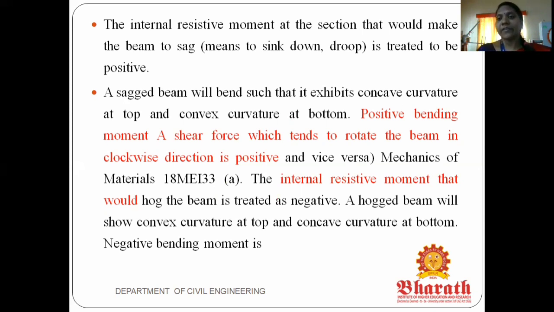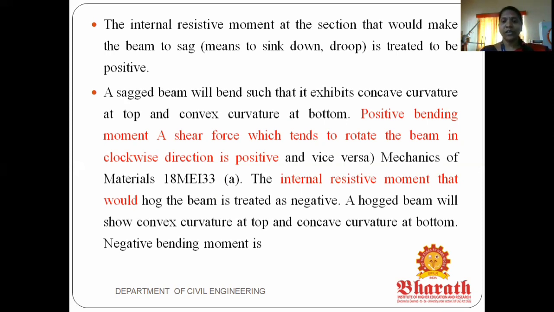In the previous slide we discussed the positive and negative shear force. Here, what are the positive and negative for the bending moment? One is a sagging moment and the other is a hogging moment. The positive bending moment we call a sagging moment, and the negative bending moment we call a hogging moment.